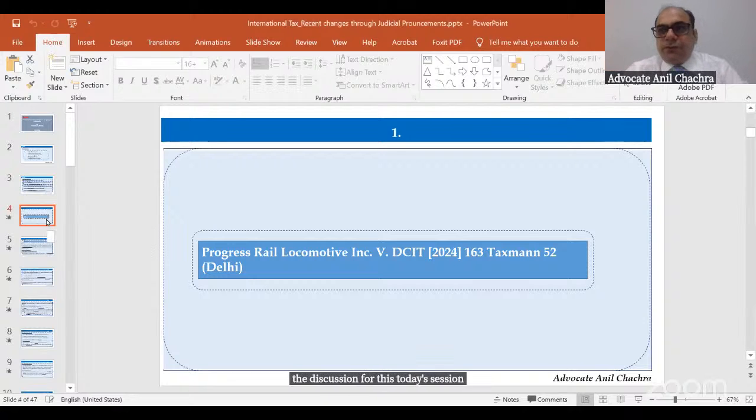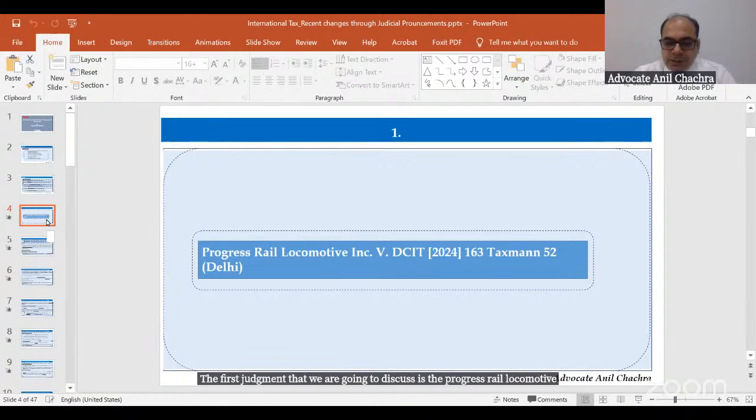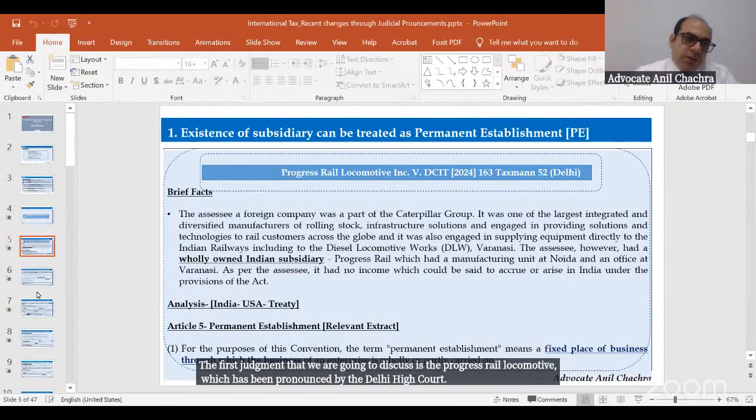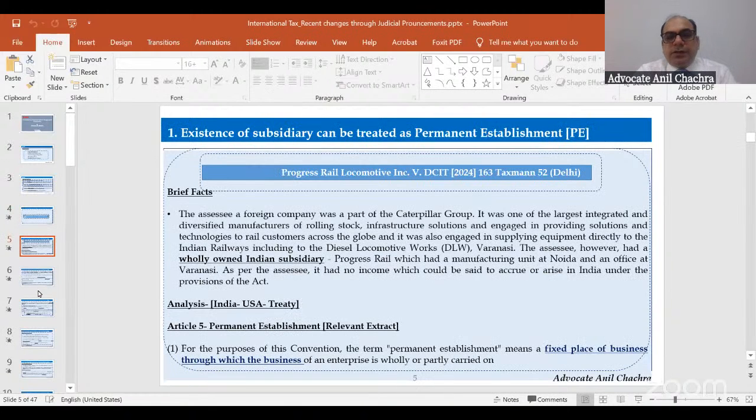The first judgment that we are going to discuss is Progress Rail Locomotive, which has been pronounced by the Delhi High Court. The brief facts of the case are: the assessee is a US based company and it has a subsidiary in India, in Varanasi.